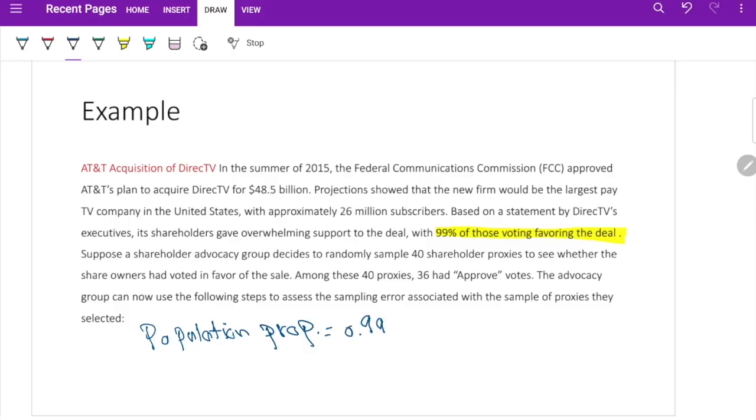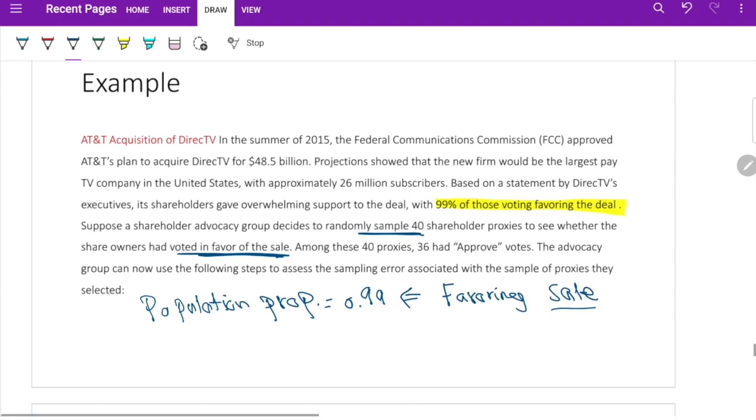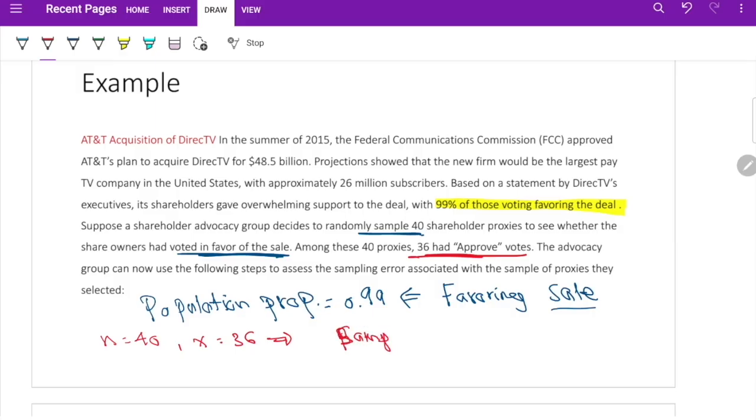Suppose a shareholder group decides to randomly sample 40 shareholders' proxies to see whether the share owners had voted in favor of the sale or not. So these guys favoring the sale. This is the percentage of people who are favoring the deal, right? This is the population. Now we took 40 as a sample size. So little n is 40. And they found that 36 of them approved the vote. So this is my X, by the way. It's 36. And the sample proportion, P bar, is equal to 36 divided by 40, right?